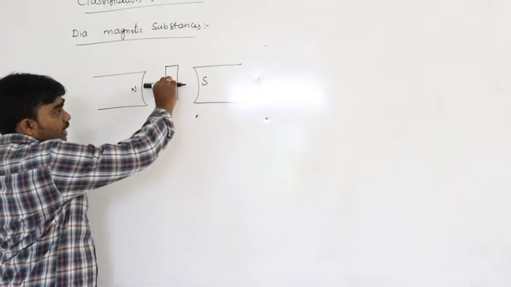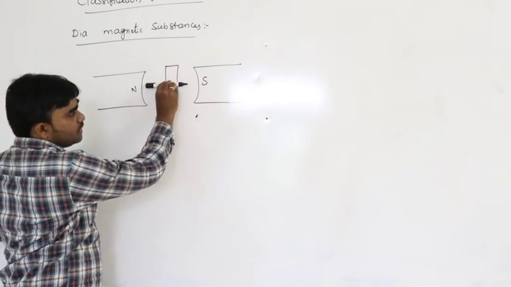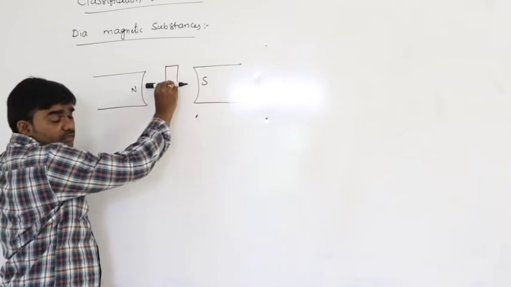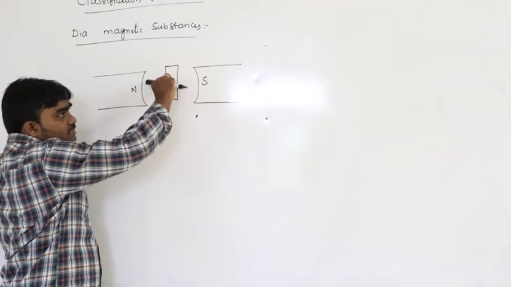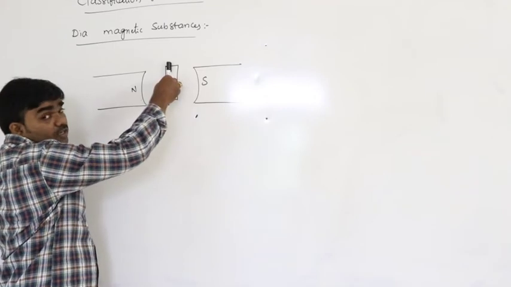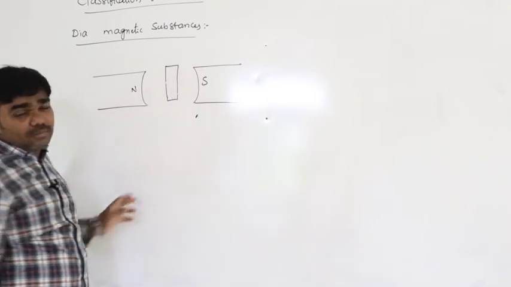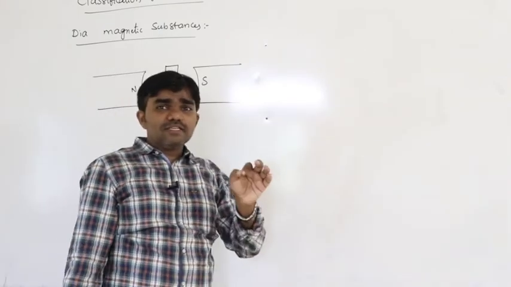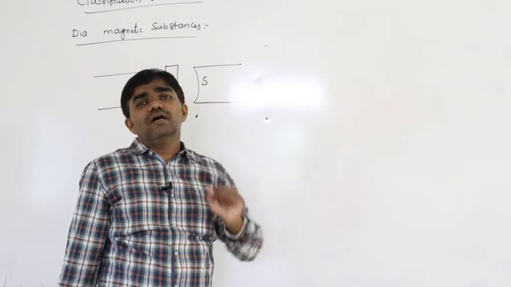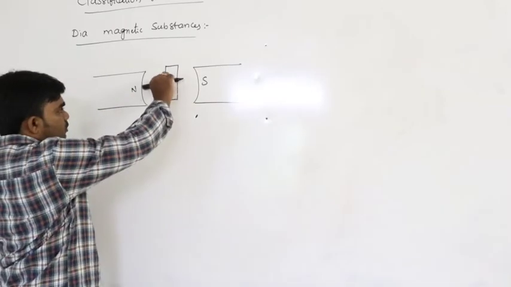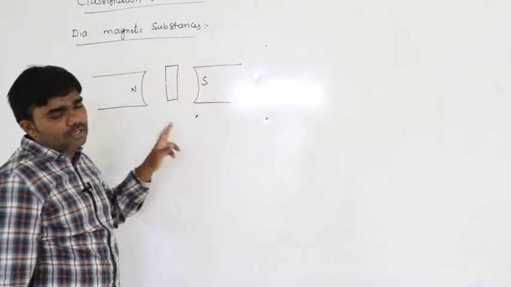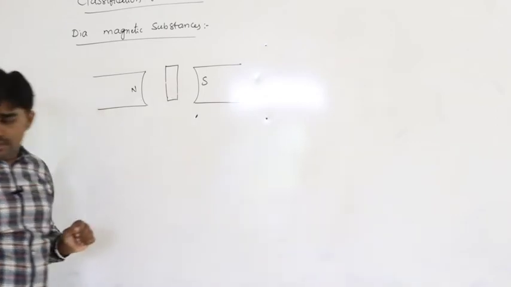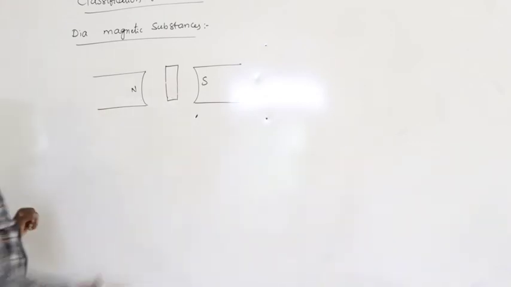That means what we discussed already, the diamagnetic substance is feebly repelled by the magnets. So that is why due to repulsion it must align perpendicular to the direction of the magnetic field.